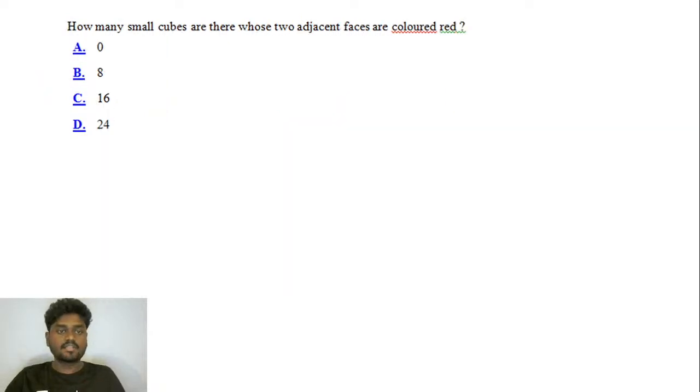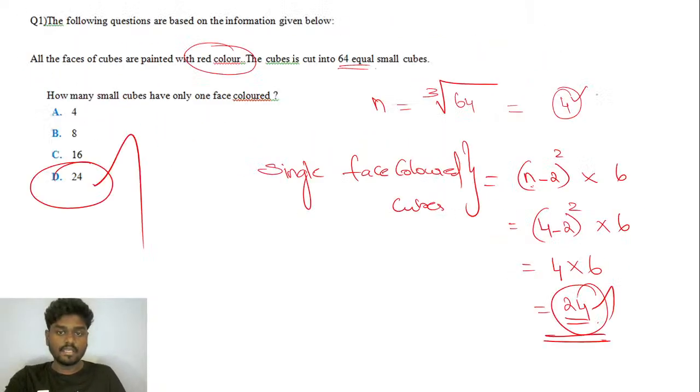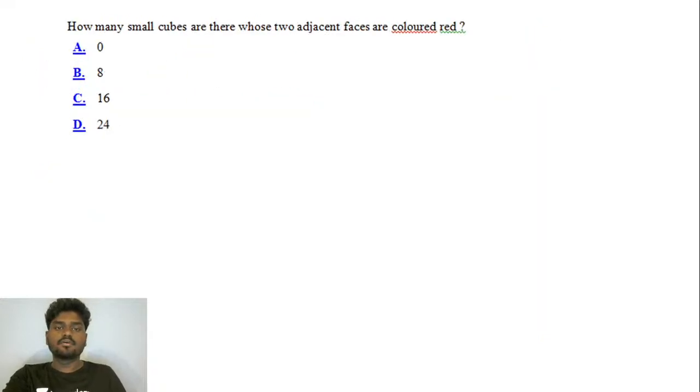Next question. How many small cubes are there whose adjacent faces are colored red? That's your question. So guys, go for it. Here in this question, you have been cut into 64 equal cubes, and you're asked to find how many cubes are there whose adjacent faces are colored red. Come on, go for it, guys.